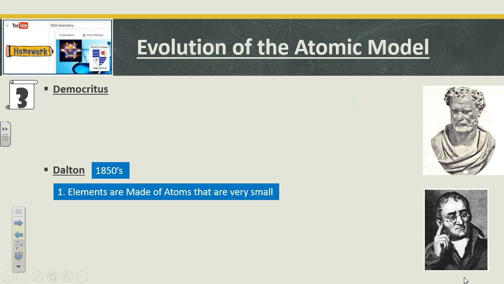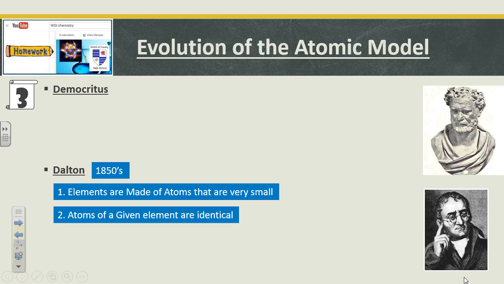1850s, Dalton came along. He's got 5 postulates. See that dude Dalton thinking? He was a thinker. Oh yeah. Number 1, elements are made of atoms that are very small. So he's going to build on Democritus in this. He called them atoms, from atomos.